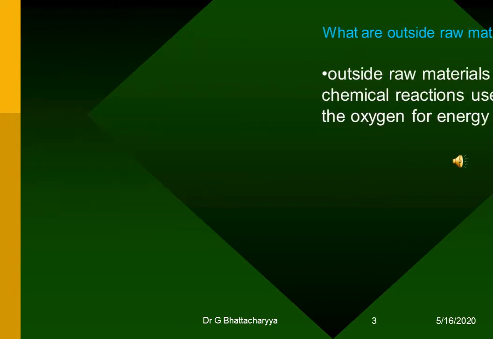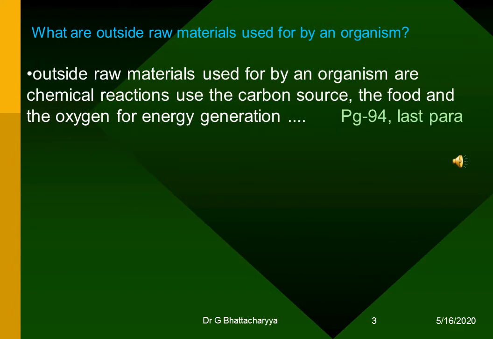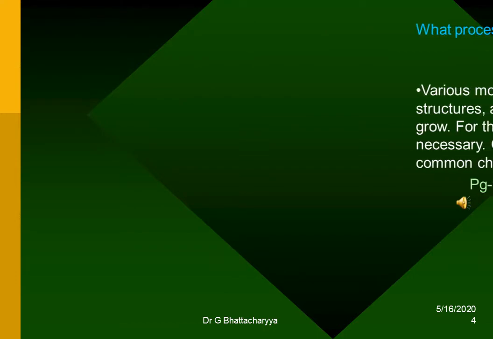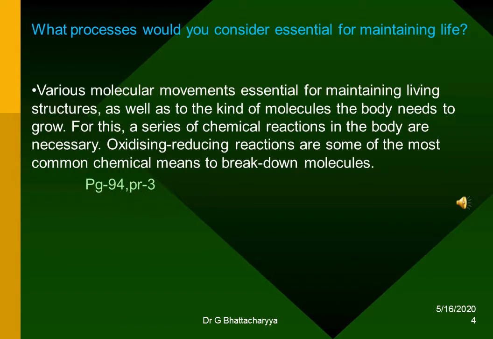What are outside raw materials used for by an organism? Outside raw materials used by an organism are chemical reactions use the carbon source, the food, and the oxygen for energy generation.